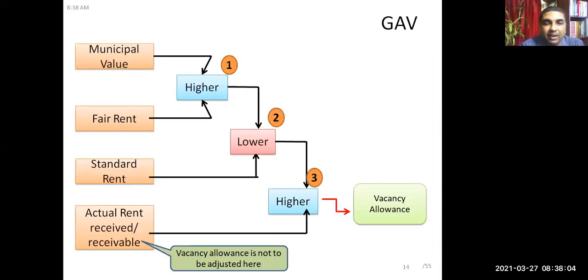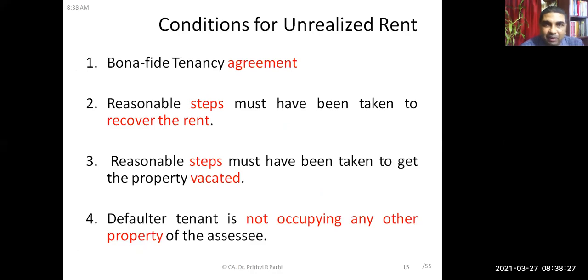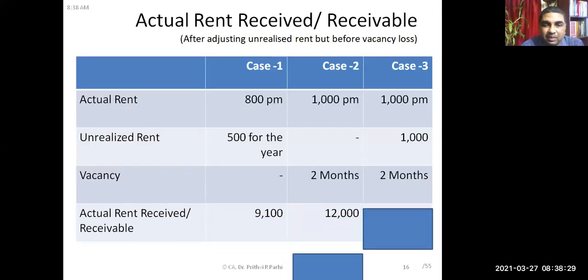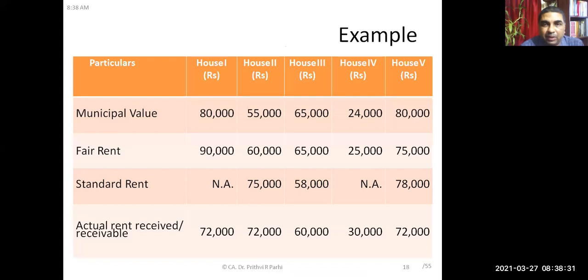And after arriving at that, in case the property is vacant for a certain period, then vacancy allowance is to be allowed at this level. After comparing it with the actual rent, we'll find out the gross annual value at this level, this figure. Thereafter only, vacancy allowance has to be allowed. This fact also we had discussed in our previous class, and recorded videos are available. You can have a look at that. And these are the few questions we have already solved.